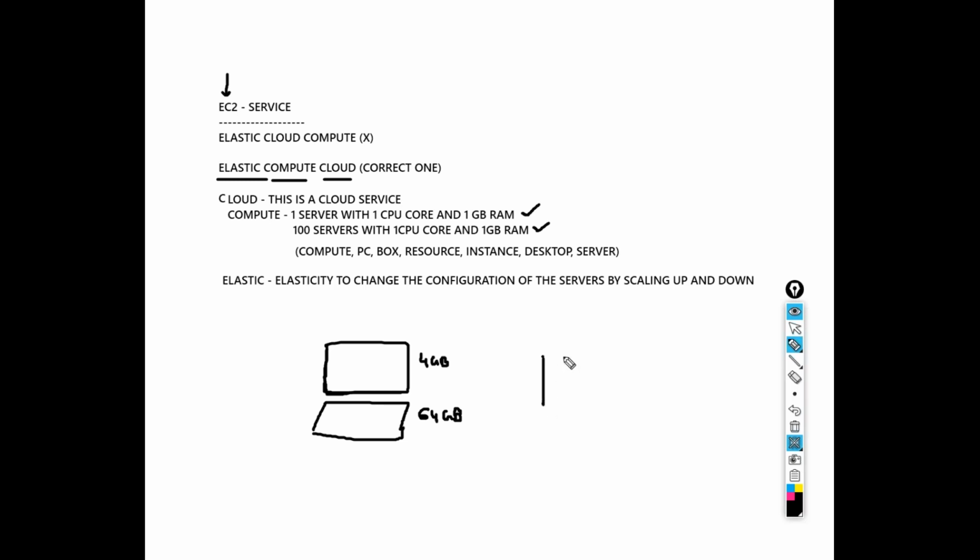But in AWS, without touching the physical infrastructure, we are going to change the configuration of our servers. That too by selecting a few options in the EC2 service, we are going to increase the configuration. So that is the flexibility which is being provided in AWS. Clear? Without touching the physical infrastructure of AWS, we select some options and increase or decrease the configuration. That is the flexibility which is provided here.